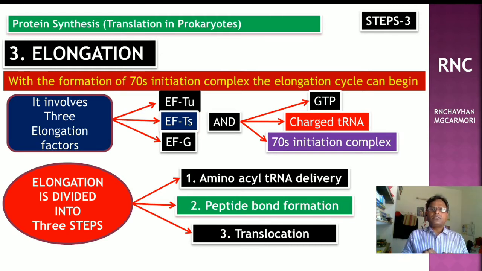The uncharged tRNA exits from the ribosome and enters the cytosol. Ribosomal translocation requires elongation factor G and GTP translocase enzymes, which change the 3D structure of the ribosome and catalyze the 5' to 3' movement.